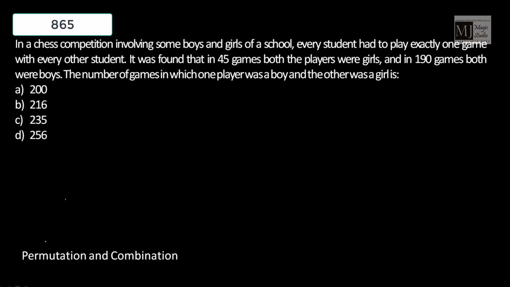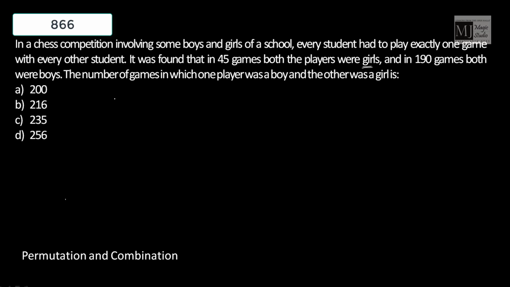Okay, very interesting question for permutation and combination. In a chess competition involving some boys and girls of a school, every student had to play exactly one game with each other. It was found that in 45 games, both the players were girls.